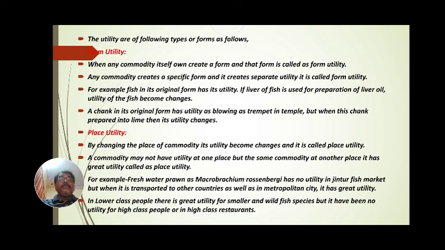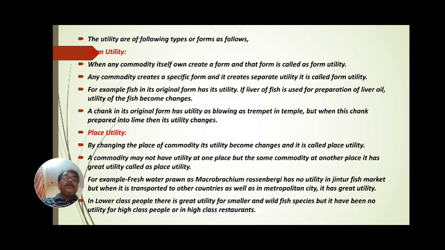For example, fish in its original form has utility. Fishermen and common people who are interested in eating fish can purchase it. If the liver of fish is used for the preparation of liver oil, the utility of that liver oil is changed.